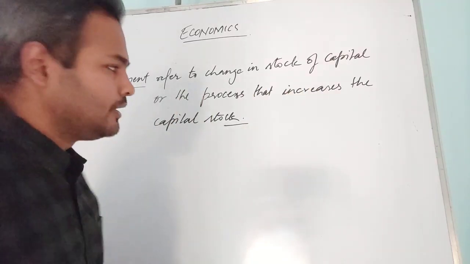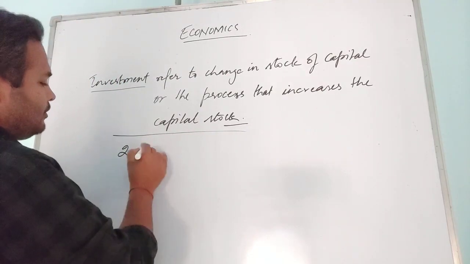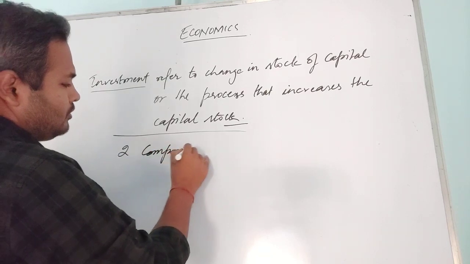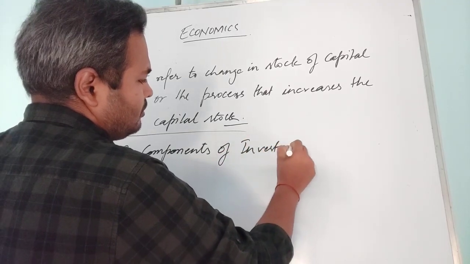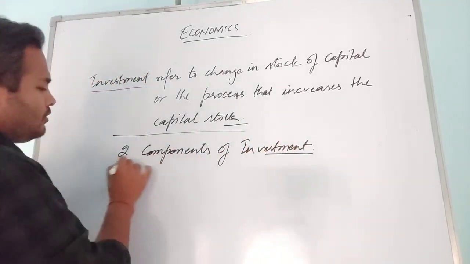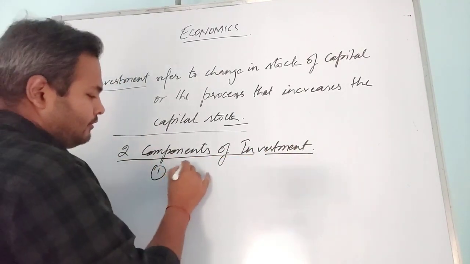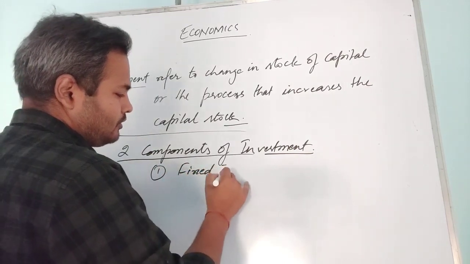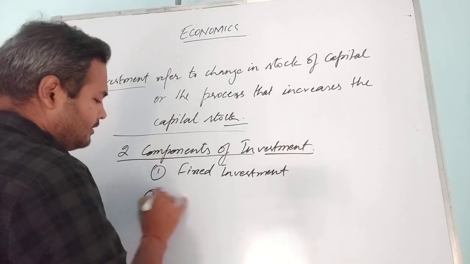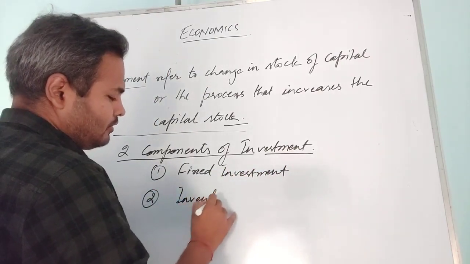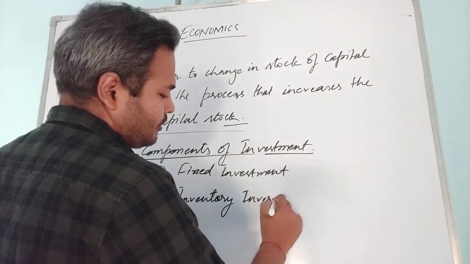That is called investment. So we will see the two components of investment. The two components of investment are: first, fixed investment; second, inventory investment.